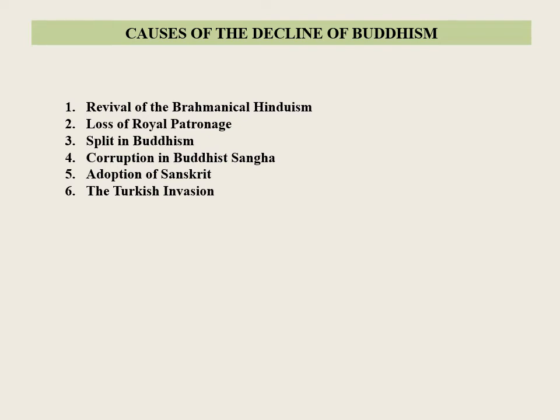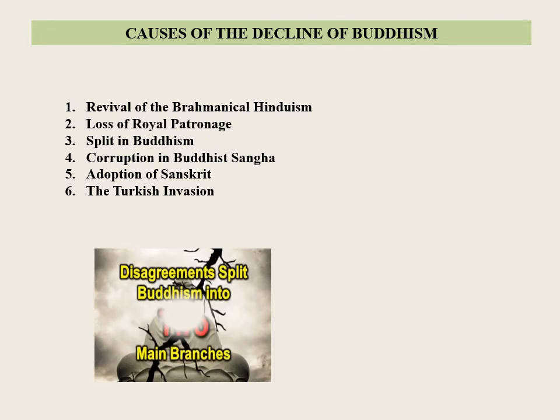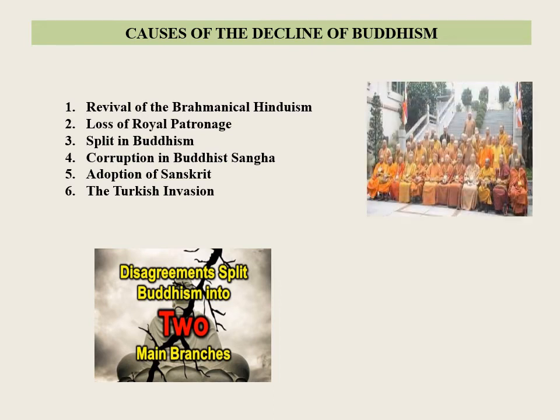They encouraged their religion and Sanskrit language. Split in Buddhism. During the reign of Kanishka, Buddhism was split into two sects, the Mahayana and the Hinayana. Corruption in the Buddhist Sangha. The rich monasteries collected a large revenue from vast estates that were donated to the monasteries. Eventually, corruption crept in.